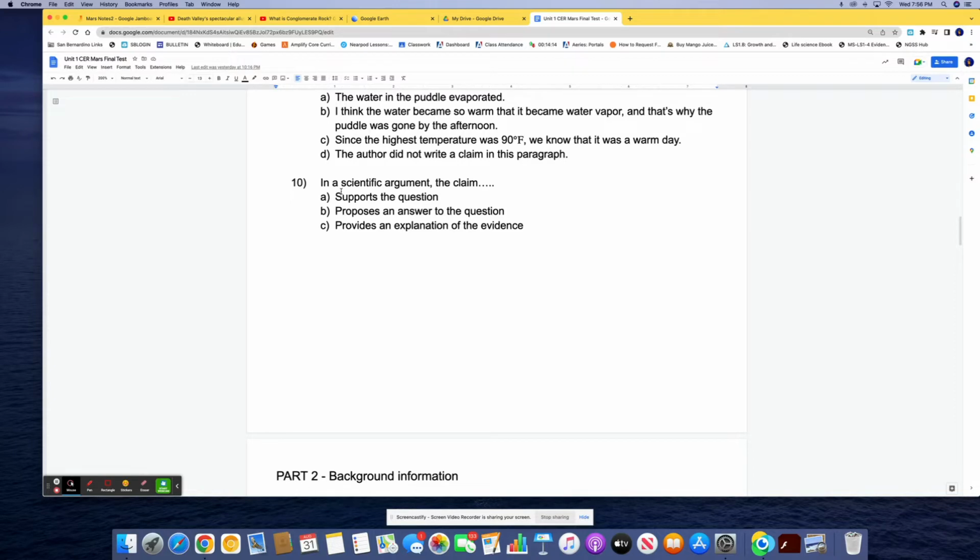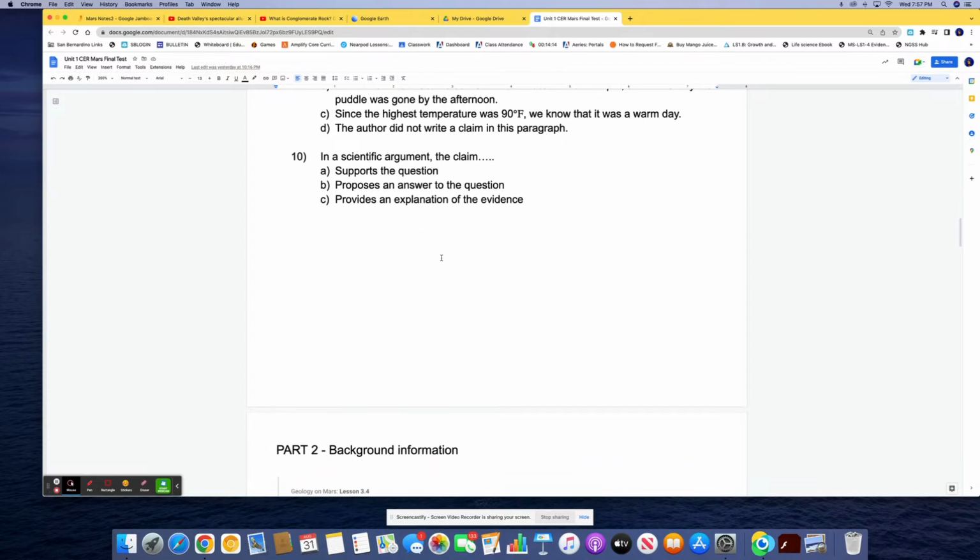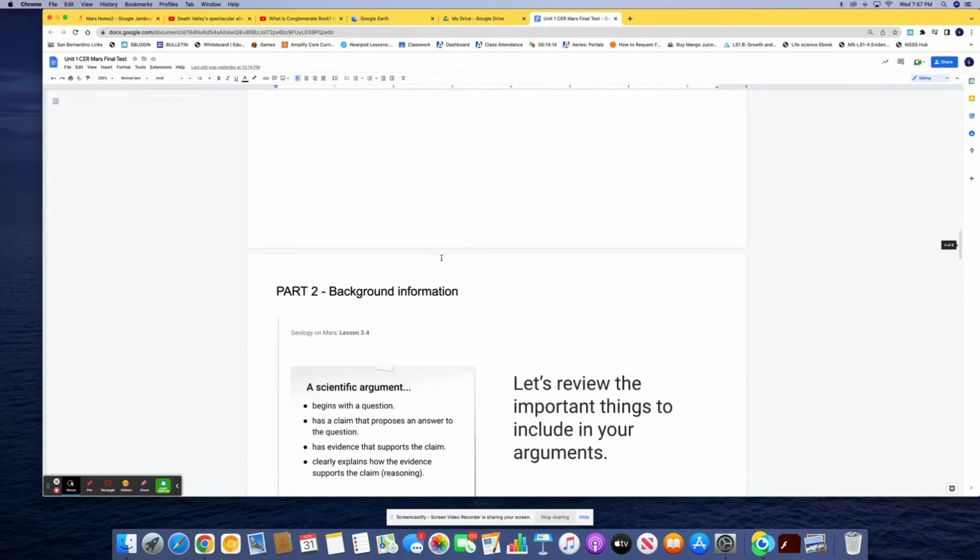Number 10, in a scientific argument, what does a claim do? A, does it support the question? B, proposes an answer to the question? Or C, provides an explanation of the evidence? All right, so that's the end of part 1.